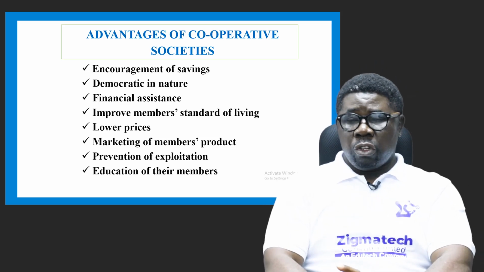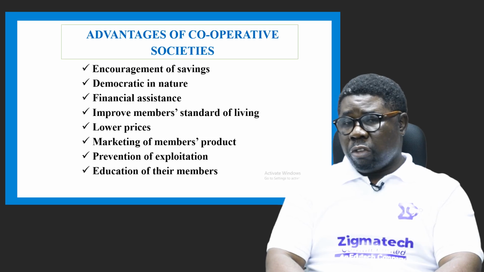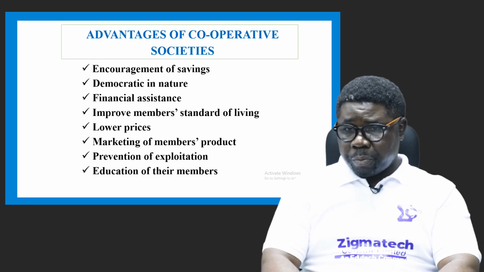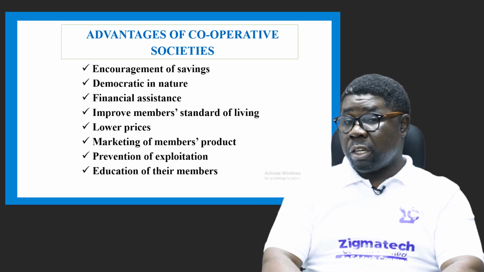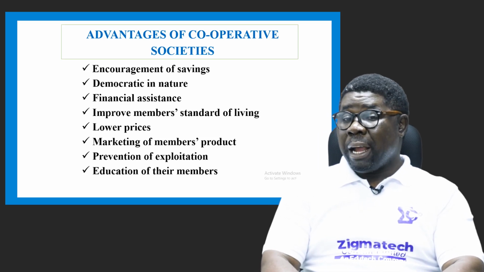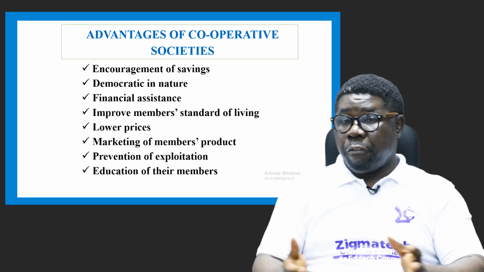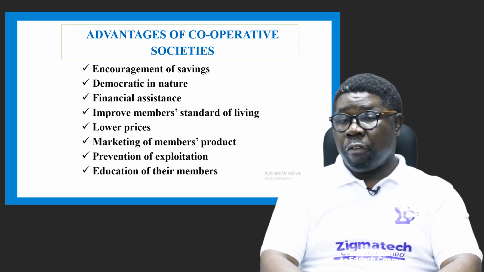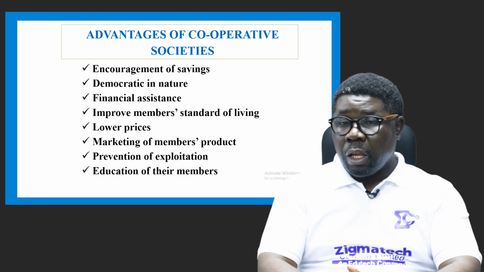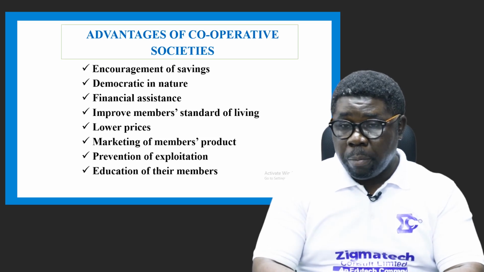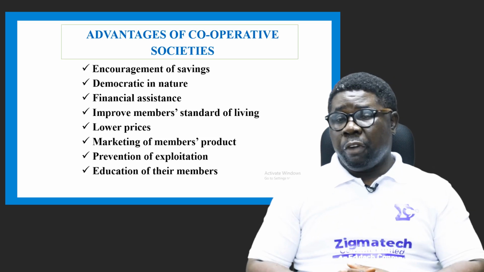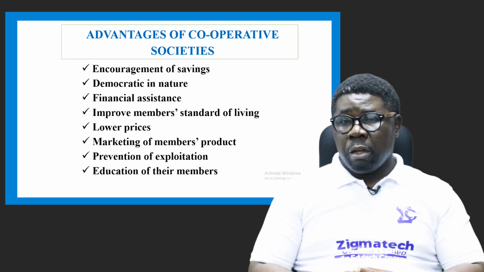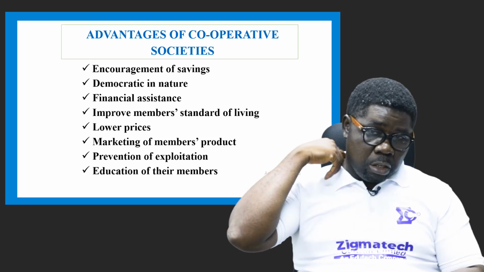Then prevention of exploitation. This has to do with wholesalers, retailers, and even manufacturers. When they want to buy raw materials, they will not be exploited because they will buy as a big firm. They will be able to negotiate cheaper prices, buy in bulk, and then share among the members. So it helps to prevent exploitation by third parties involved in the business.